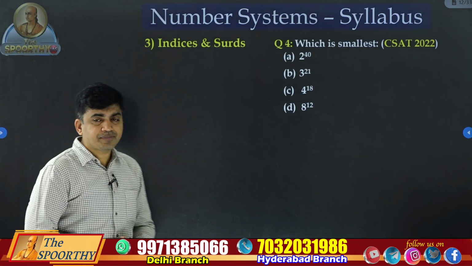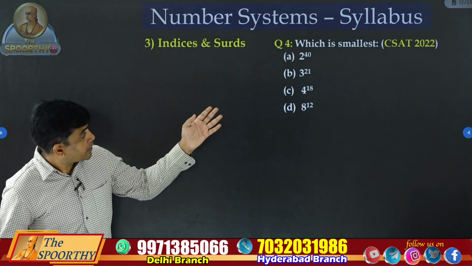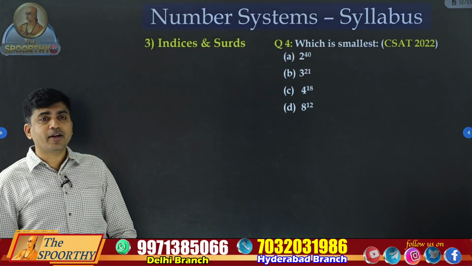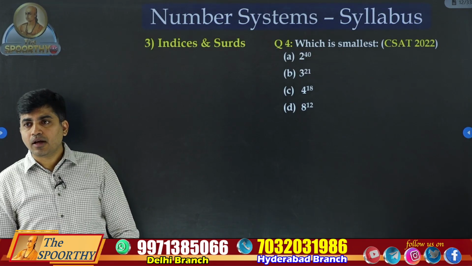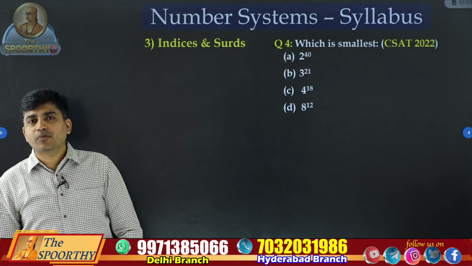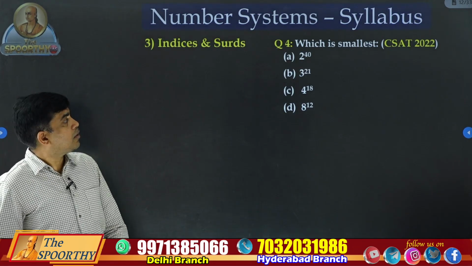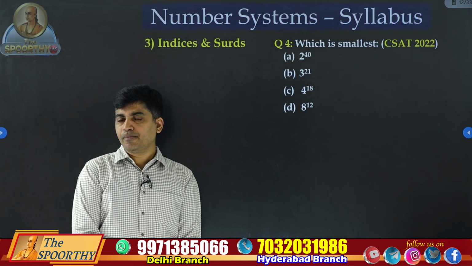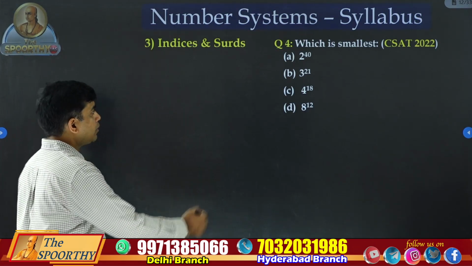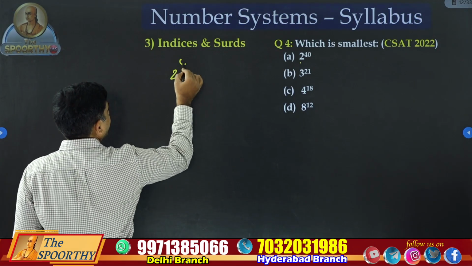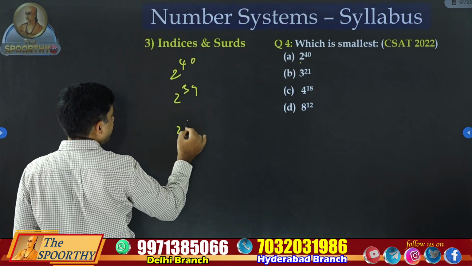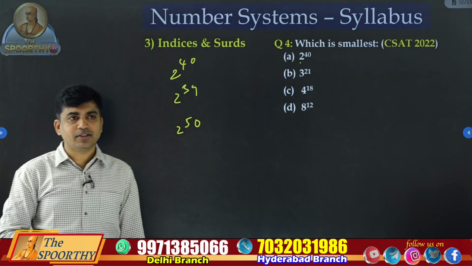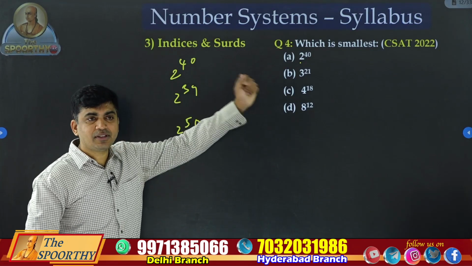Look at this question. They asked this one in the 22 paper. Which is smallest? 2 power 40, 3 power 21, 4 power 18, 8 to the power of 12. Again, this question is based on common sense only. If bases are the same, like 2 power 40, 2 power 39, 2 power 50, anyone can answer which is smallest and which is greatest. But here all the bases are different.